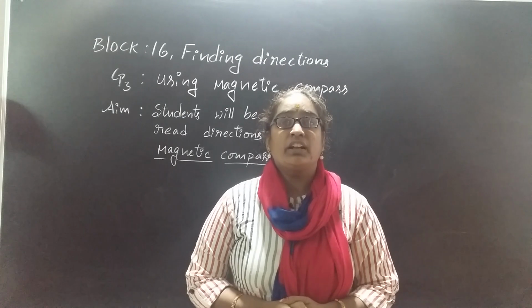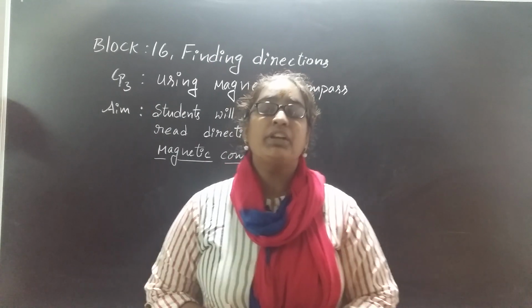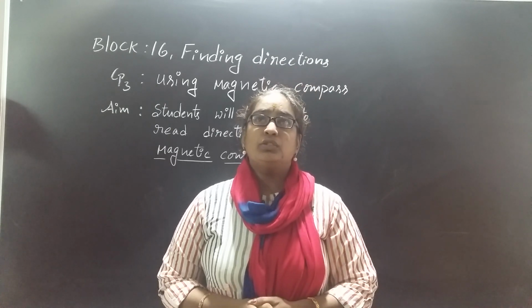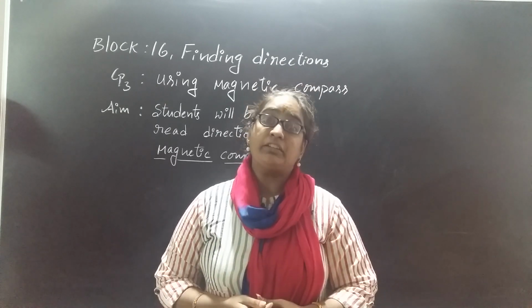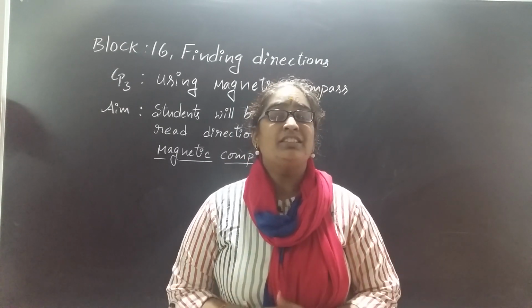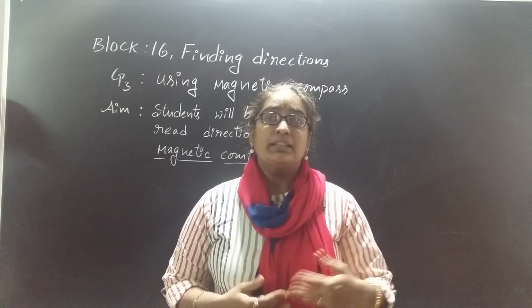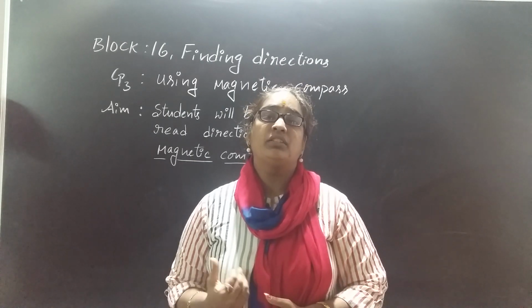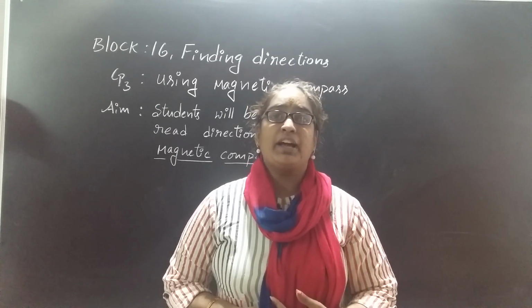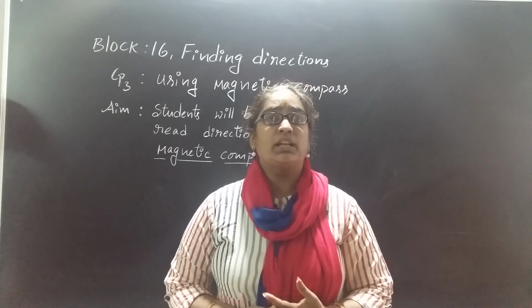So now we are going to start our LP3. Let's see what we can learn in LP3. In LP2, we had learned how to point the directions depending on the sun. So it is very easy to find the remaining directions if we know which is the east side. But what if we don't have any sun? Then how are we going to point the directions? Do you think it is possible to point the remaining directions like west, north and south without the sun? Up to now we had learned that based on the sun we can mark the remaining directions. But what if there is no sun available?